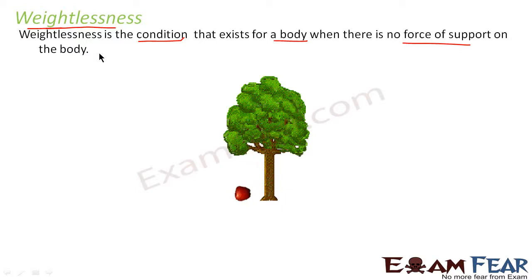It is the condition when there is no force of support on the body. You don't have any force around you which is supporting you. You are under a condition of free fall. Here you can see the apple, when it is falling down from the tree towards the ground, this is a state of free fall. So it is under a state of weightlessness, right? So any free fall of an object is an example of weightlessness.